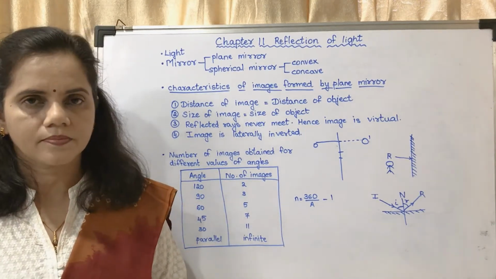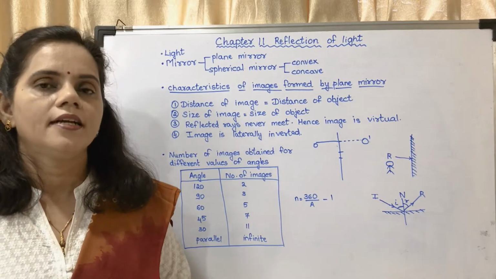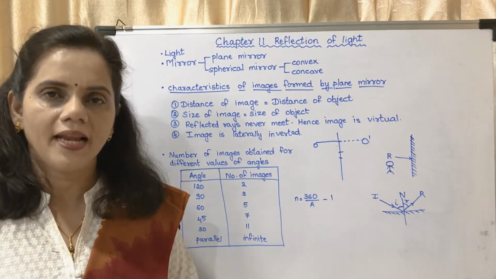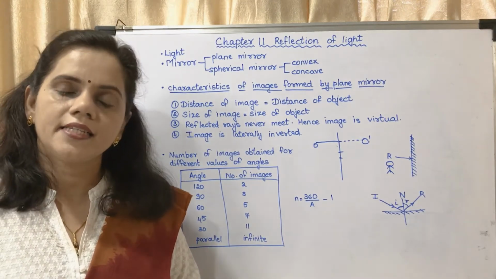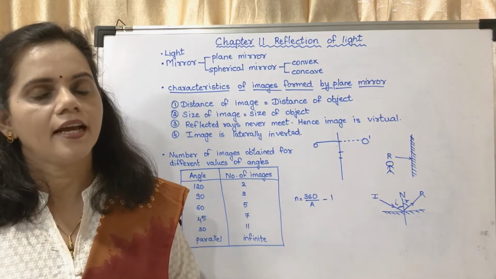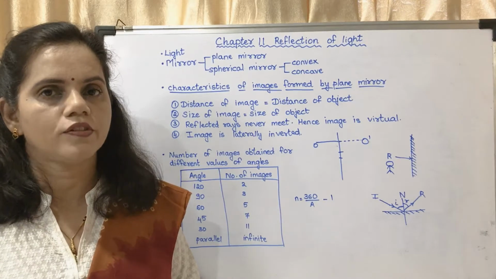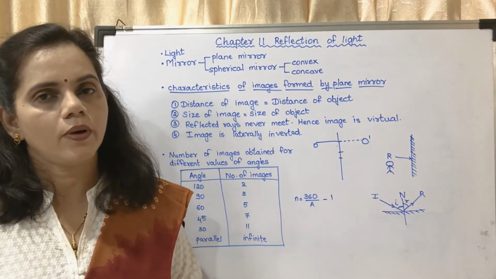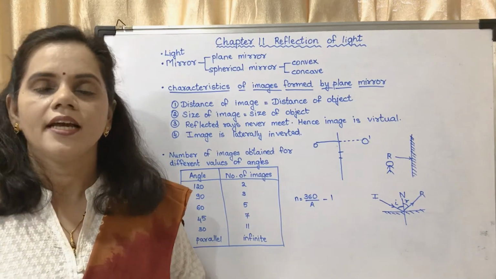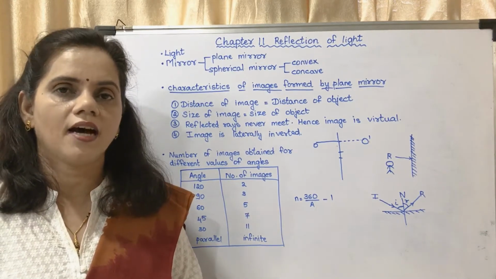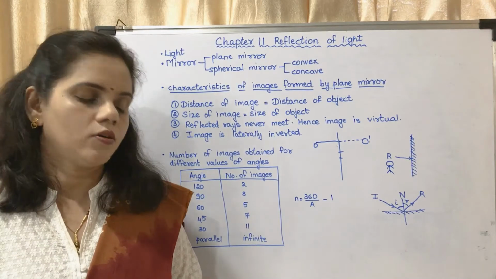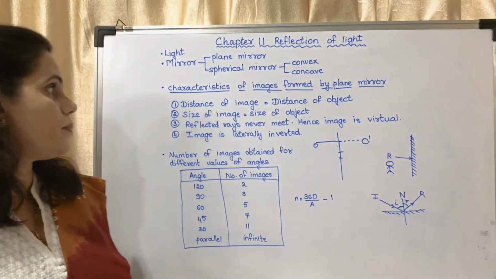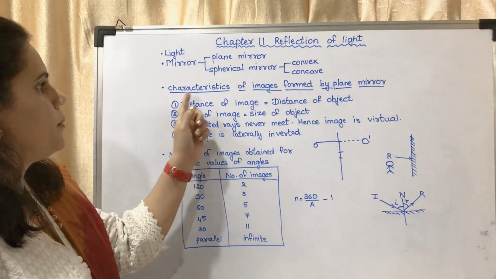I repeat, the incident ray, the reflected ray and the normal lie on the same plane. Second, the incident ray and the reflected ray lie on opposite sides of the normal. Third, the angle of incidence is equal to angle of reflection. In some schools, these questions are asked. Now, the next page is about the characteristics of images formed by a plane mirror.